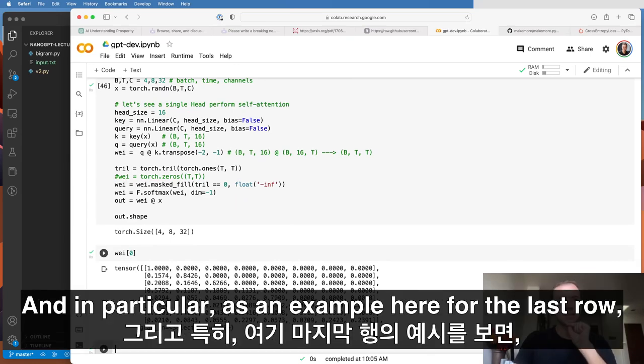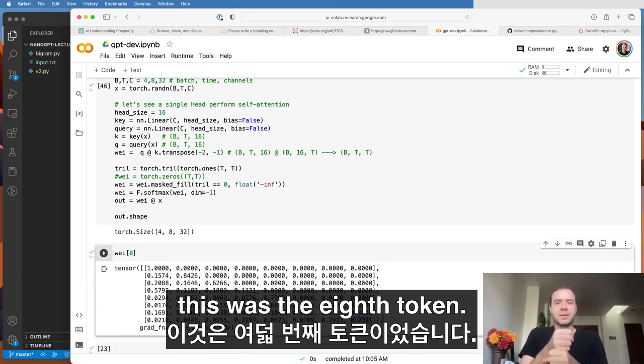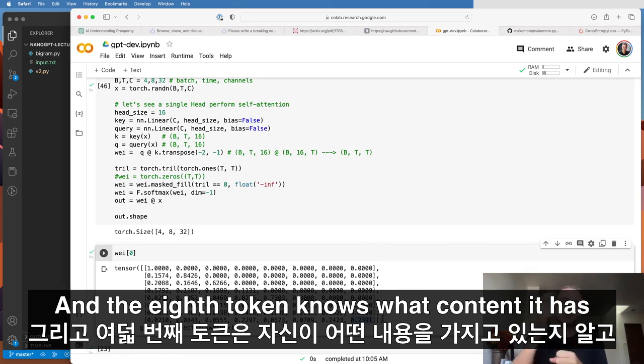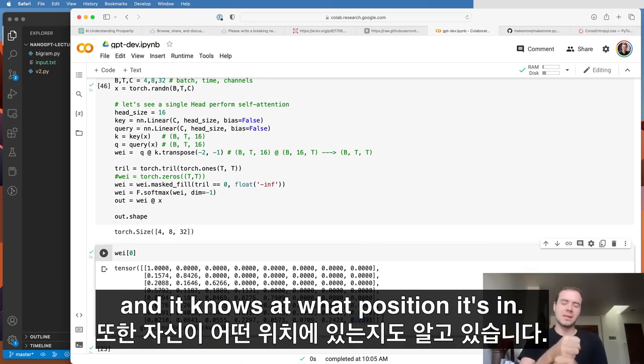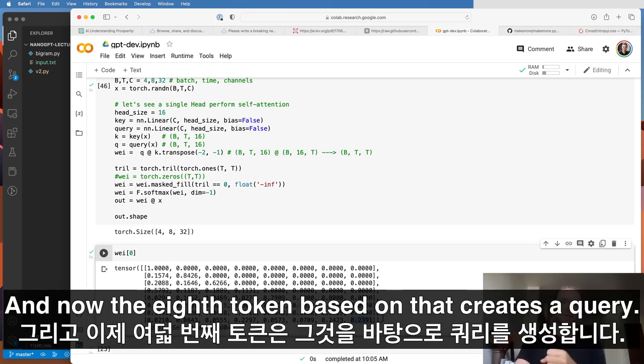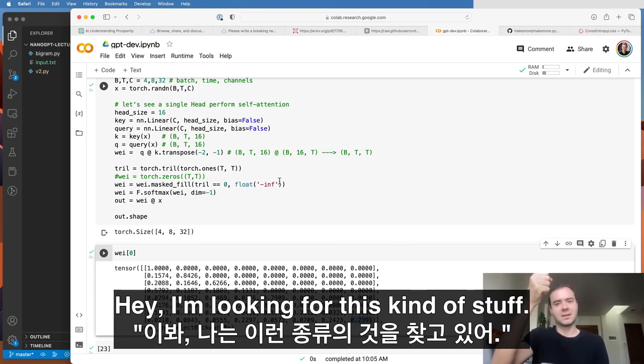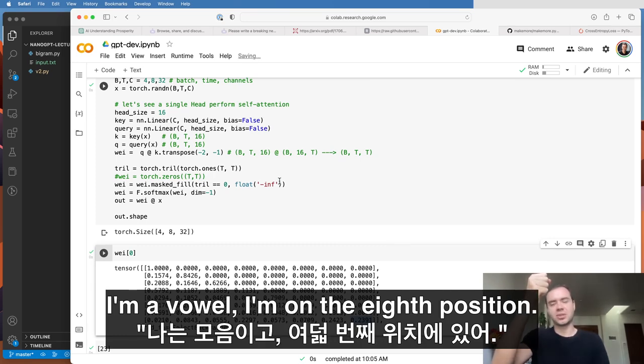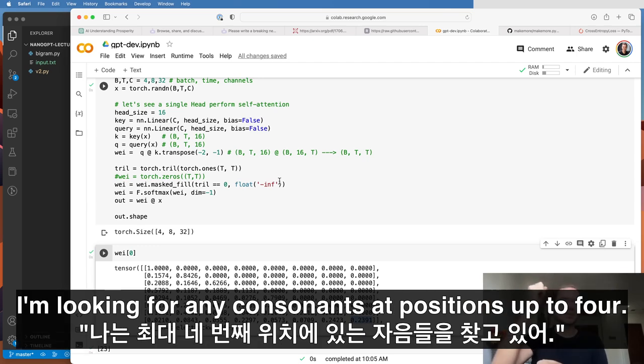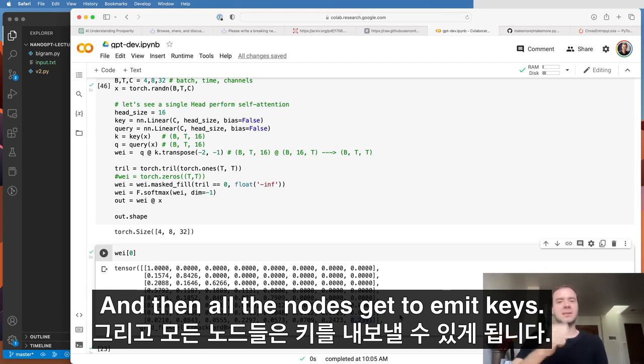In particular, as an example here for the last row, this was the 8th token. The 8th token knows what content it has, and it knows at what position it's in. Based on that, it creates a query: hey, I'm looking for this kind of stuff. I'm a vowel, I'm on the 8th position, I'm looking for any consonants at positions up to 4. And then all the nodes get to emit keys.